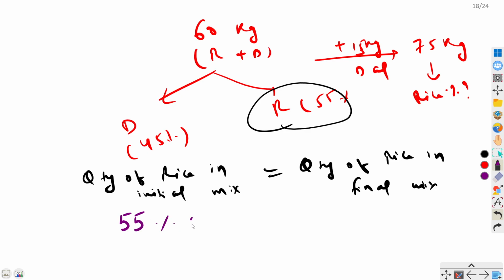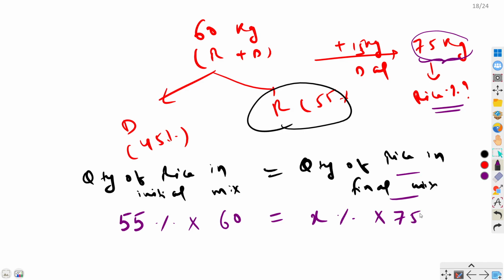Let's replace this 'of' by multiplication sign. 55% of 60 kilograms equals the quantity of rice in final mixture. We know that total quantity is 75 kilograms and we have to find the rice percentage. Let that percentage be x percent of 75 kilograms.